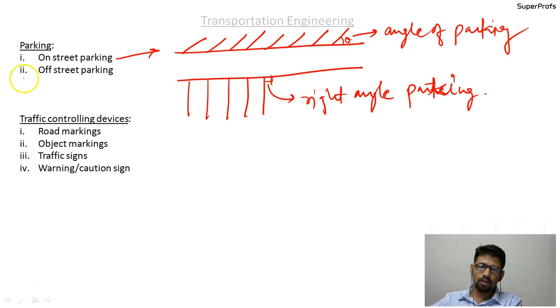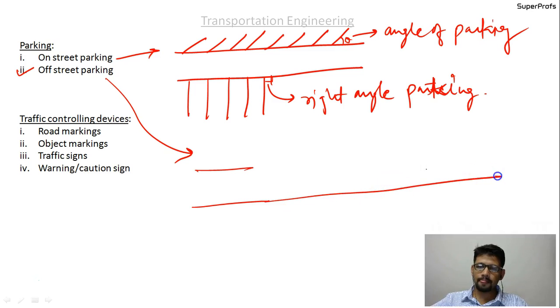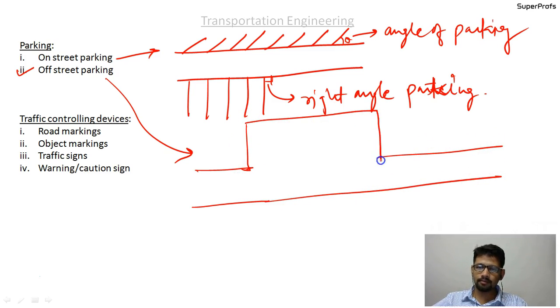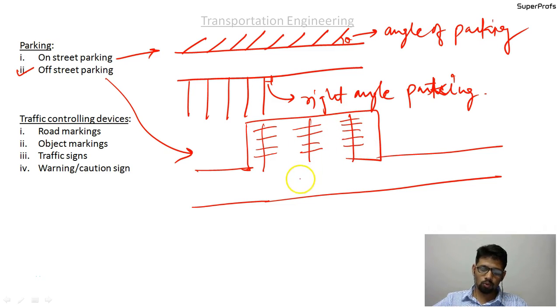Next one is off street parking. Off street parking means suppose there is a road like this, then you go to some side and vehicles are parked over here like this. Vehicles are parked over here, that is off street parking. And maybe there is some barrier here like this, just to take care of the vehicles.